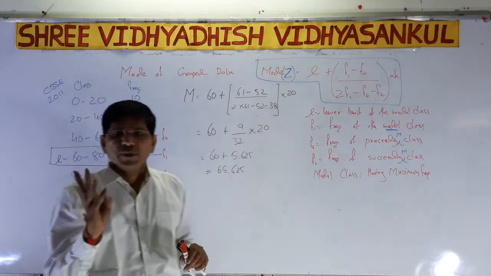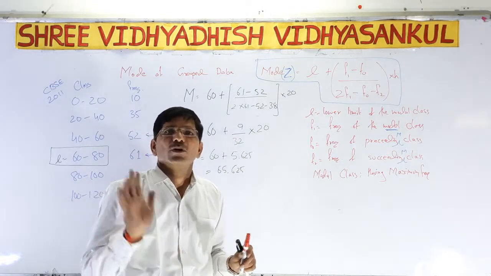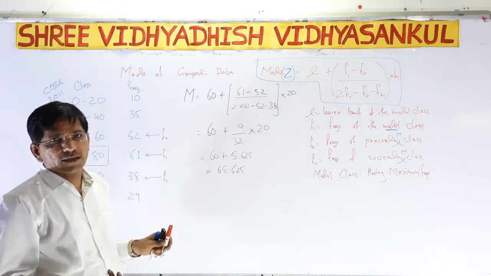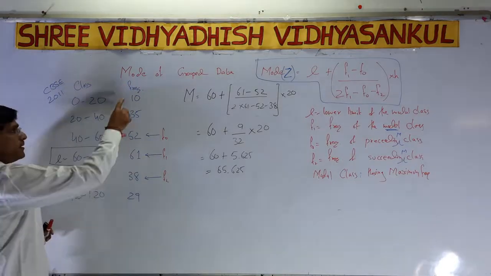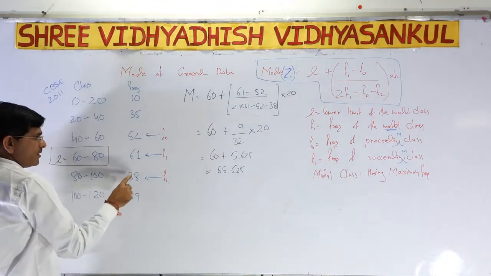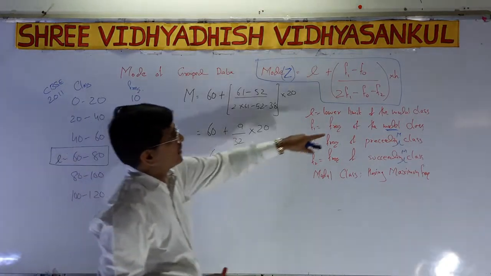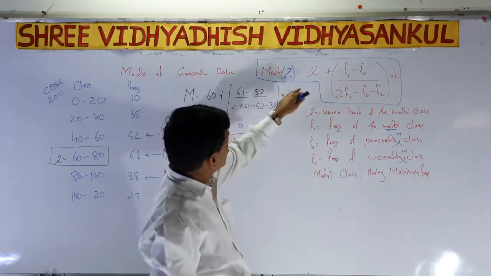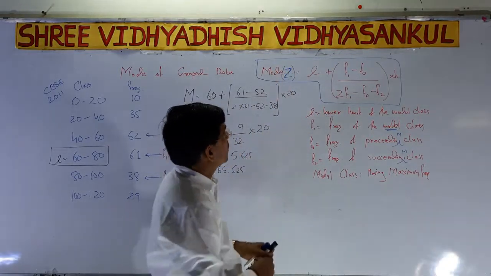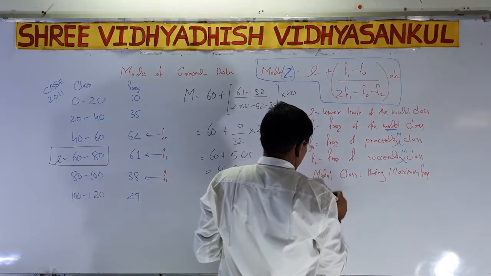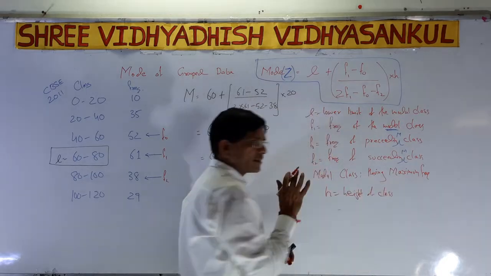Among mean, median and mode, the easiest sum is mode. It may be asked for 2 marks, or even 1 mark. The frequencies given are 10, 35, 52, 61, 38 and 29. Note that the total frequency is not given, and it is not needed in the formula. h is the height of the class, which we can easily find as the difference.